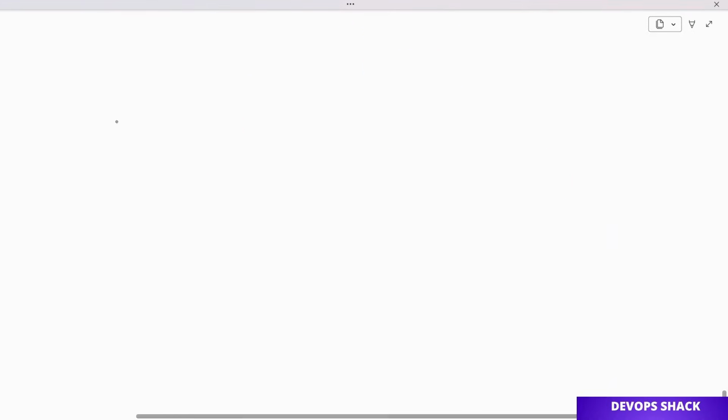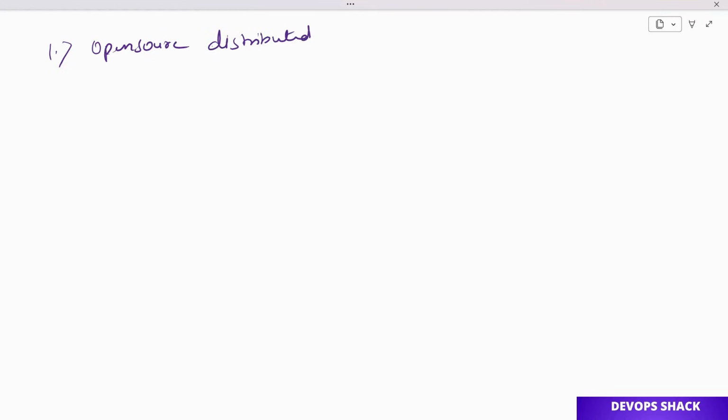In short, the basic definition that you will see on Google or anywhere else says that Kafka is an open source distributed event streaming platform. But to be frank guys, even though this definition is correct, it's not wrong, to me it does not make sense.